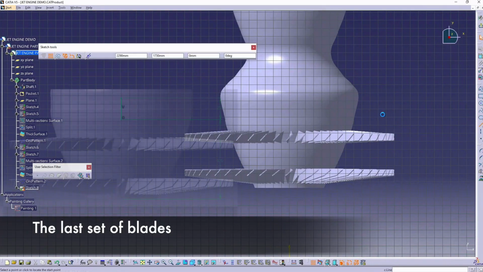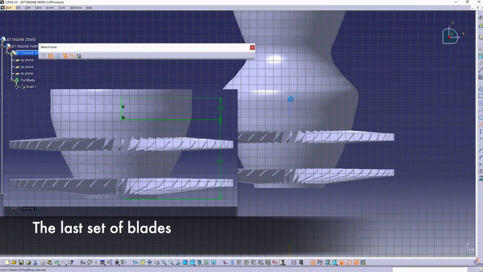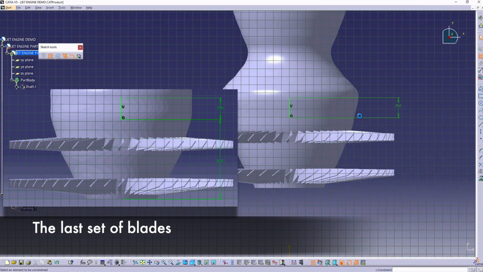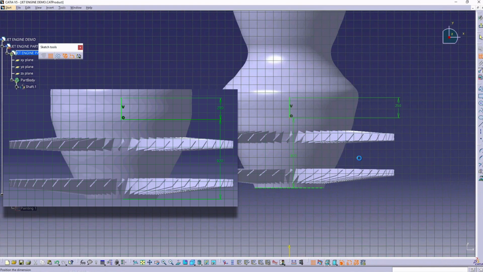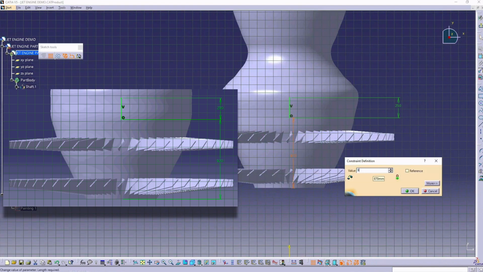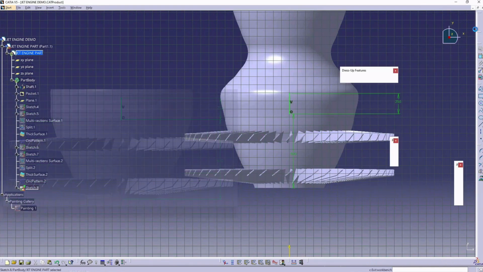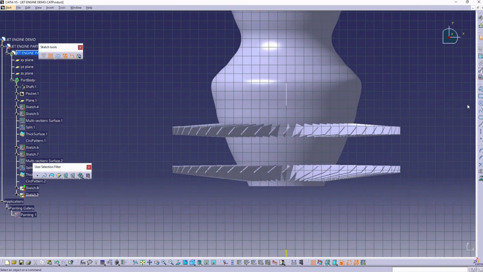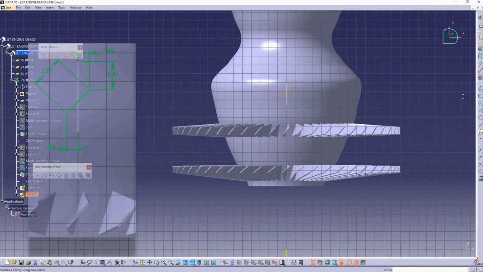Let's try this one more time with the last set of blades. Again, place the base of the blade and constrain to the edge of the hub. Then create the leading edge at the offset plane and constrain as shown.